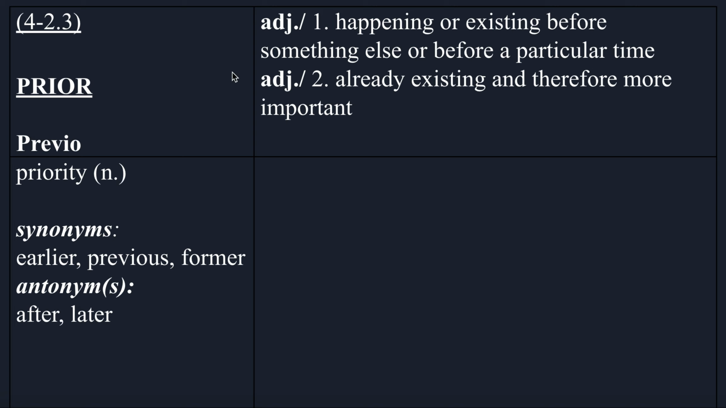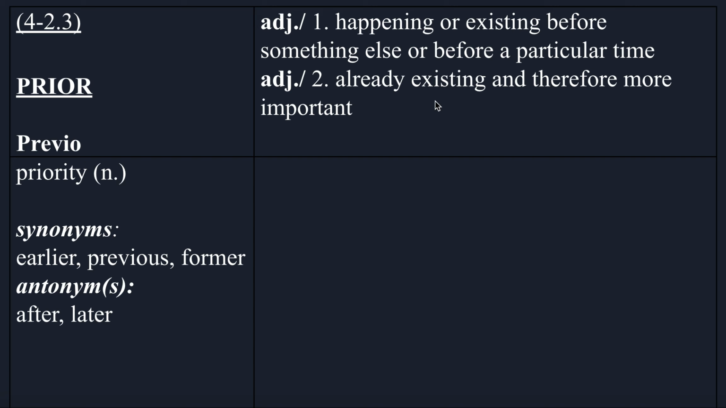It has two definitions in English. They are both adjectives. So the first one is happening or existing before something else or before a particular time. And then the second one is already existing and therefore more important. So what's different there? Basically, the first definition talks about a particular time, and the second one doesn't talk about a particular time, but it's just saying like before something else, without mentioning, let's see, already existing before something else existed, I guess I would say. Yeah, already existing. And also it says therefore more important.